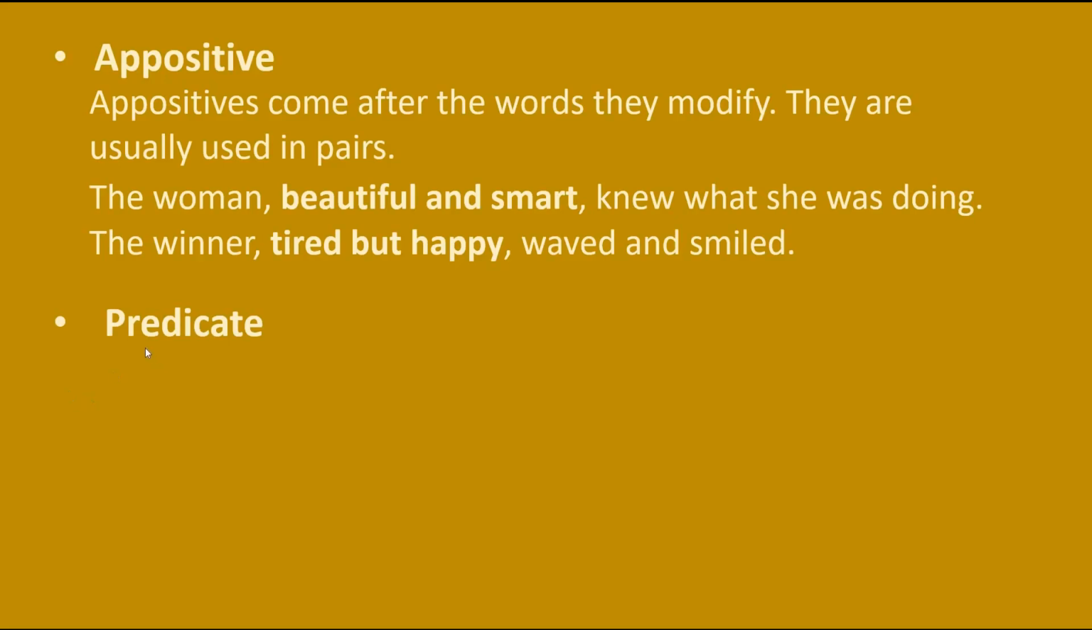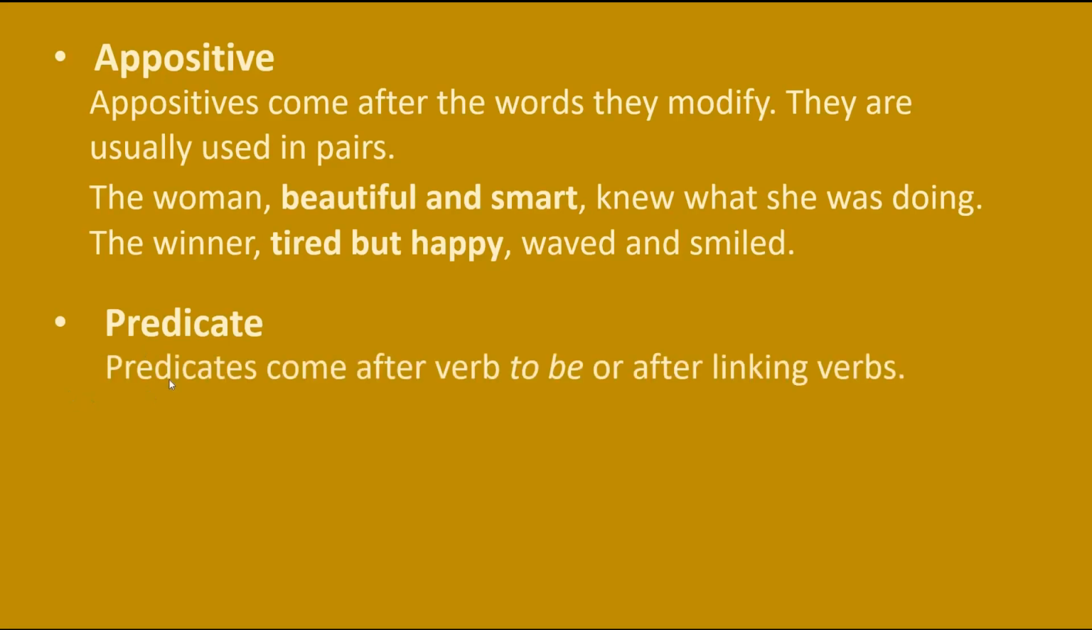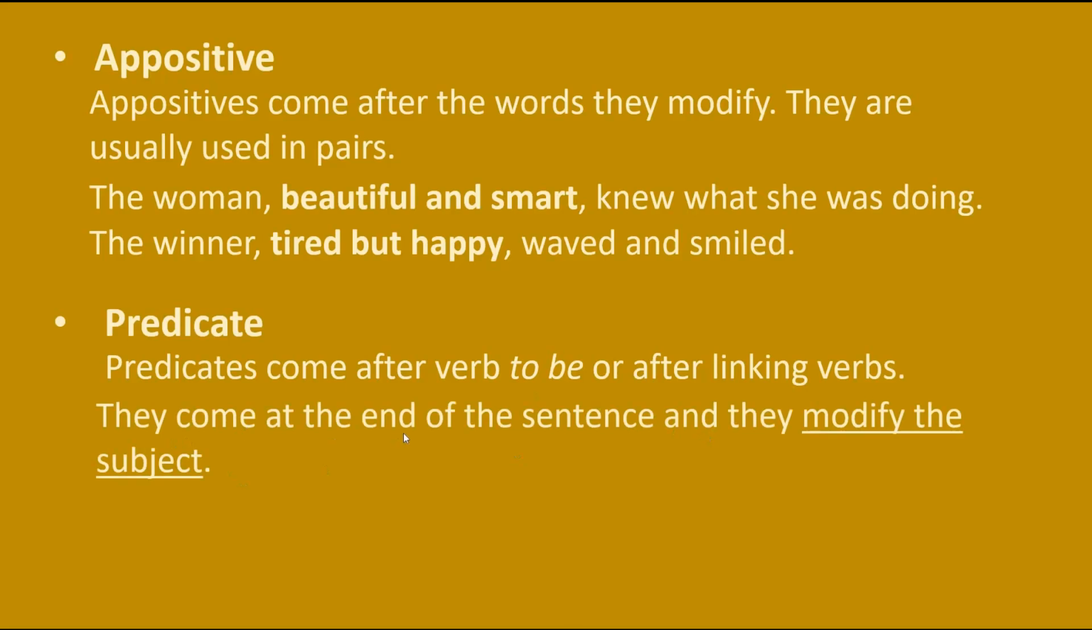Next, we have here number 3, predicate. Predicates come after verb to be or after linking verbs. They come at the end of the sentence and they modify the subject.